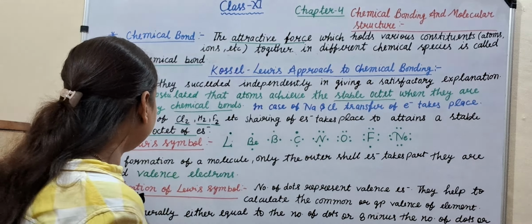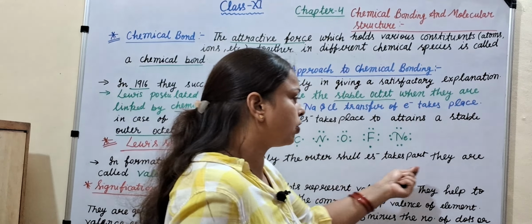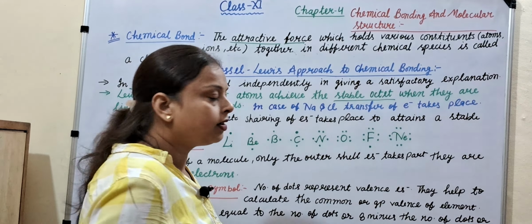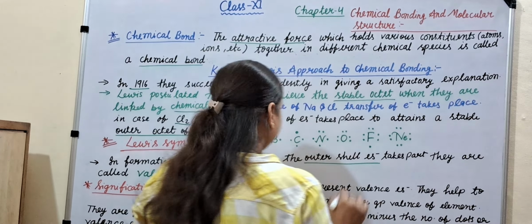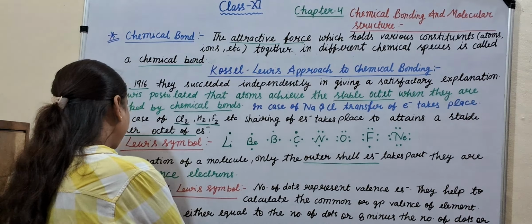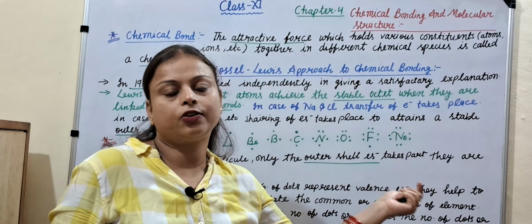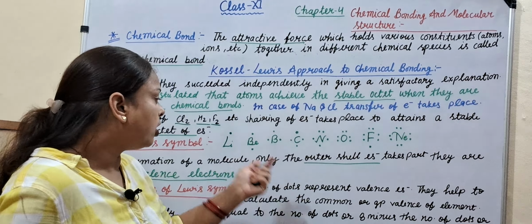In the formation of a molecule, only the outer shell electrons take part. When any molecule formation occurs, at that time only outer shell electrons take part. They are called valence electrons.